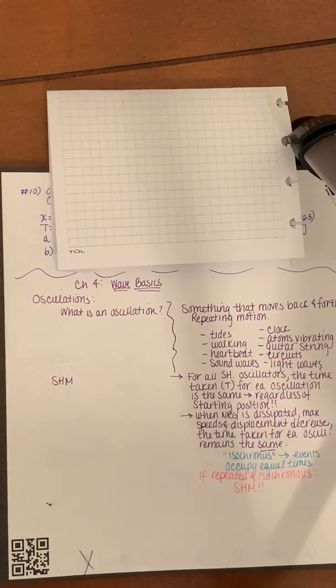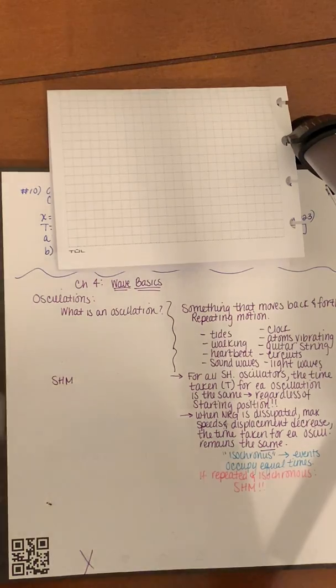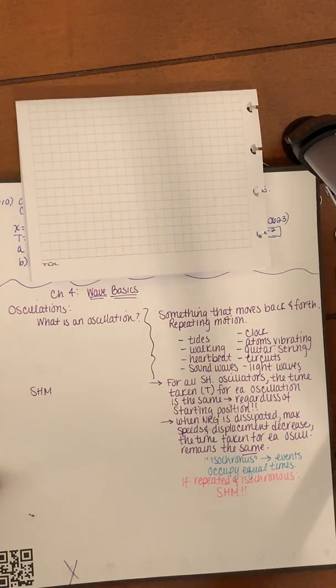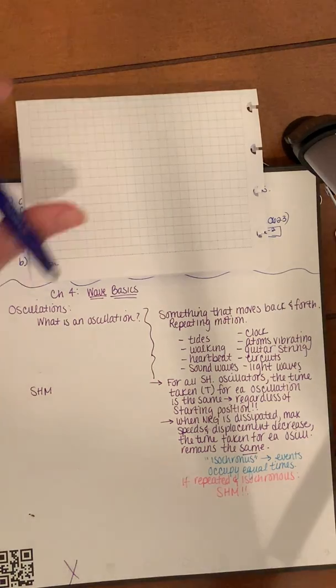So if the motion is repeated and it's isochronous, we call that simple harmonic motion. It's basically just a fancy way to say something that moves back and forth in a repeated and predictable way where every time interval is the same. We're going to see lots of examples of that. We're going to see some examples with masses on springs. Physics loves using masses on springs. And we will see lots of things like pendulums and even things that move in a circular motion. Those are also simple harmonic oscillators, things like record players and CD players and stuff of that nature.